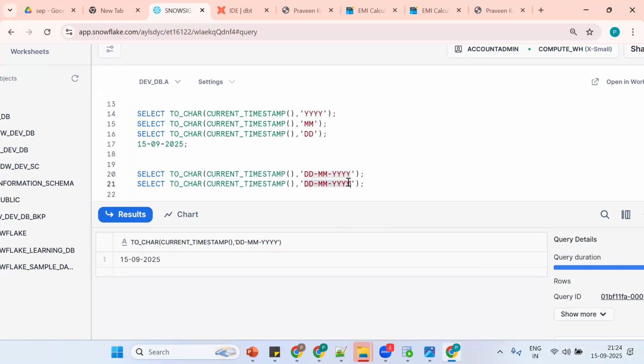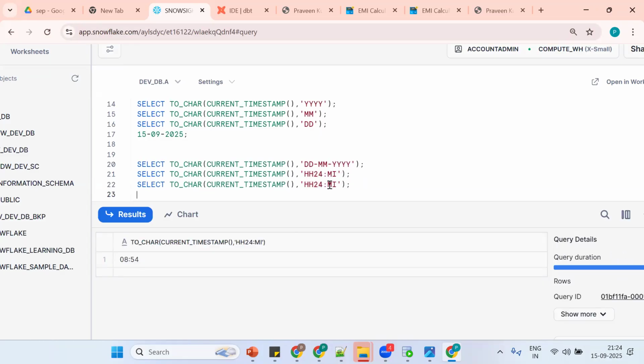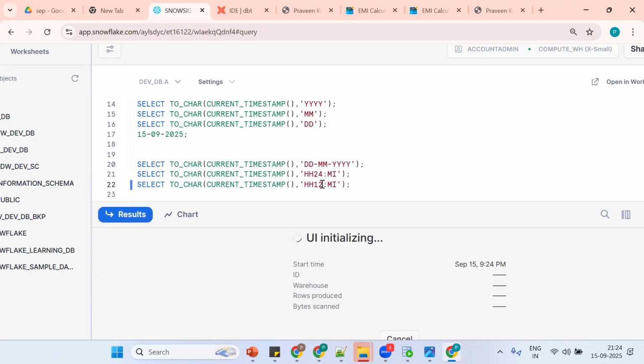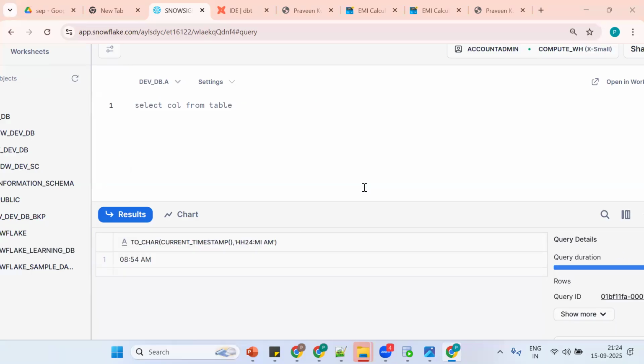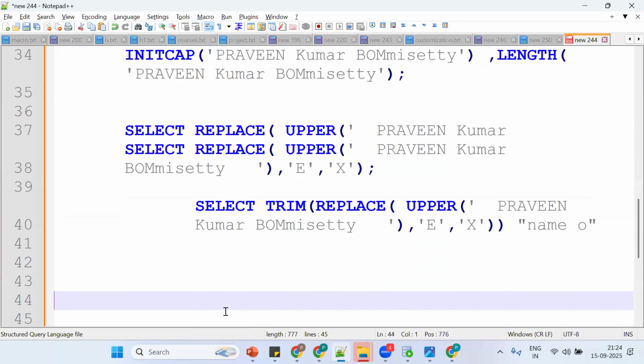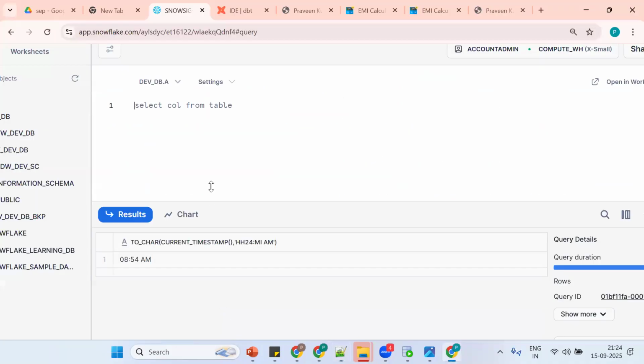See, hours and minutes. If I want to get 24-hour format, how to get it? Put 24. If I want to get 12-hour format, put 12. That's it. If I want to get AM or PM, how to get it? Put AM or PM, and we can get it. That's just the same function.